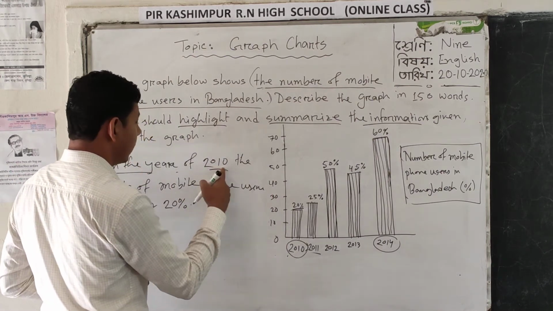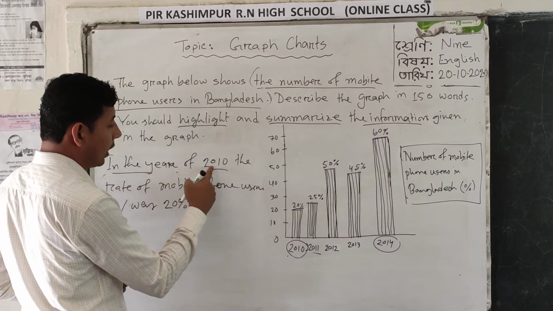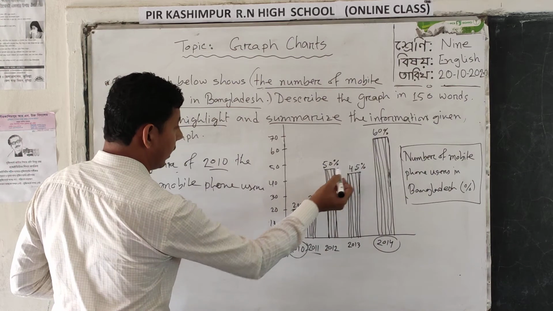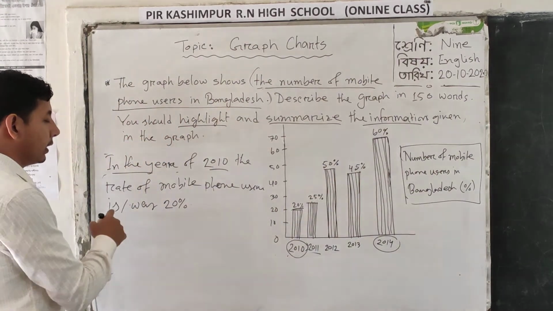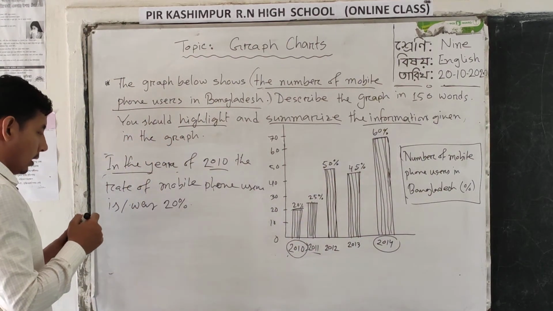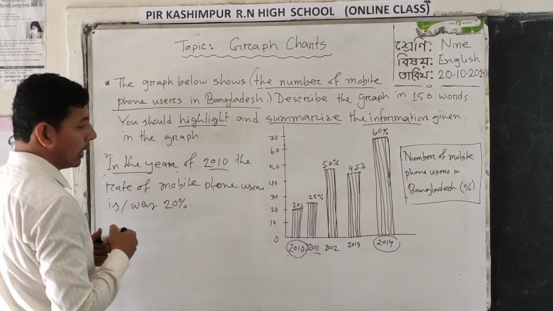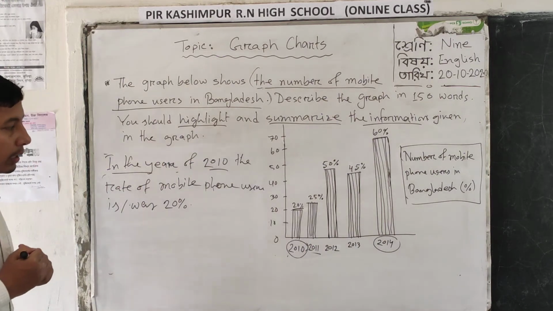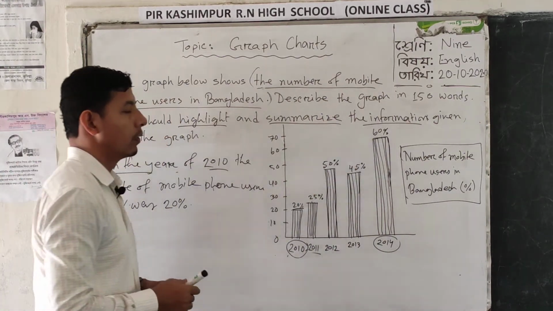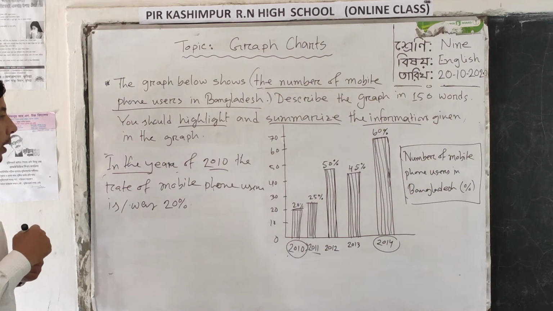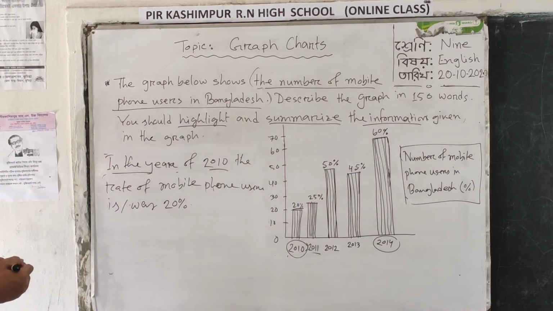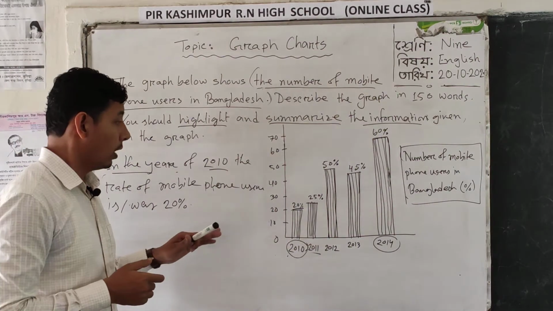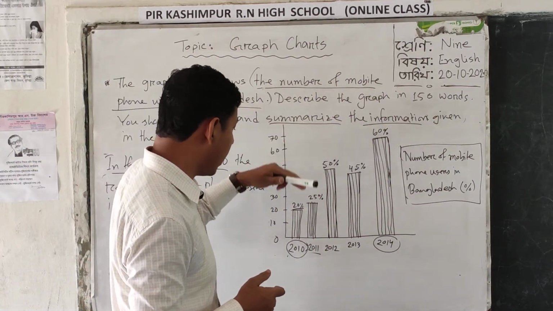In the next year, the number is how many? 45%. In the final year, 2014, the number of mobile phone users is how many? 60%. After describing like that, we should see what is the highest rate and what is the lowest rate.